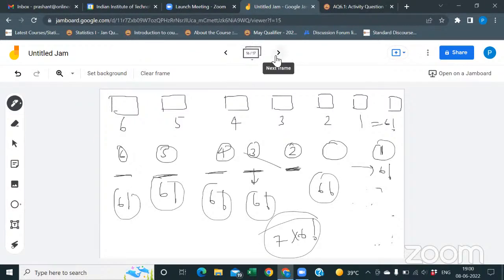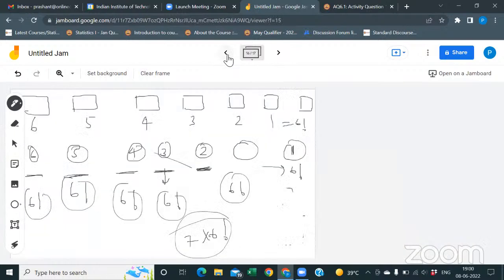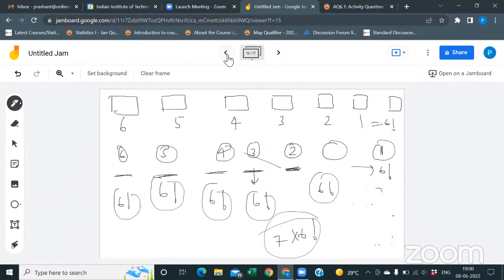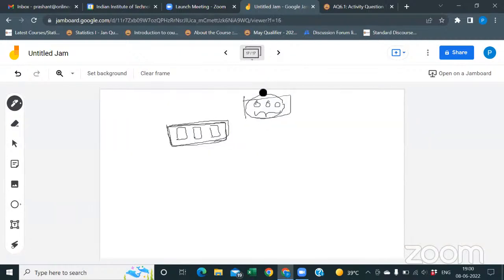One more method has been given in the practice assignments, sir. Perhaps a dummy ball. We may consider one dummy ball. That is the same here. It is the same like that. What was the question? Can you tell me? The question was there were 7 holes and 6 balls. 7 places and we had to arrange 6 balls. Okay.